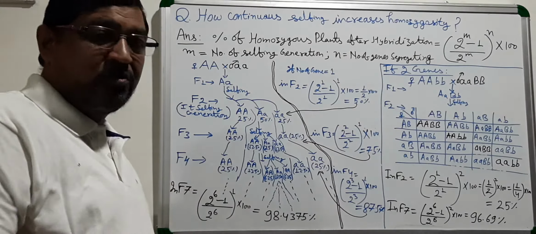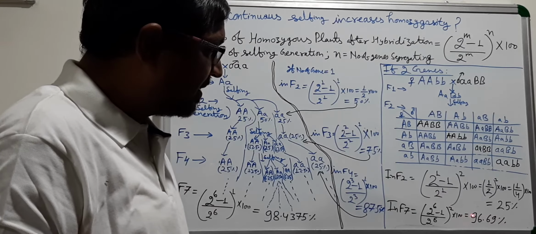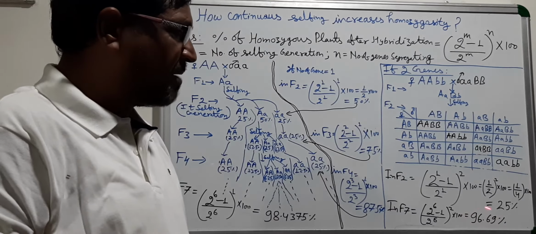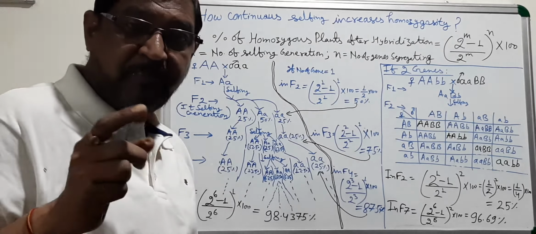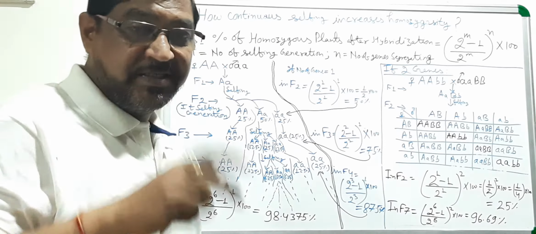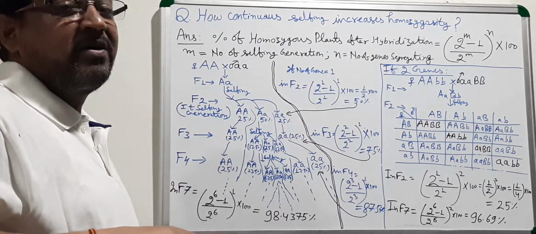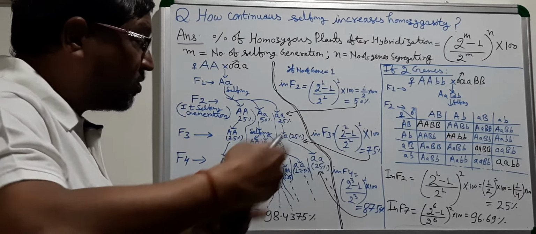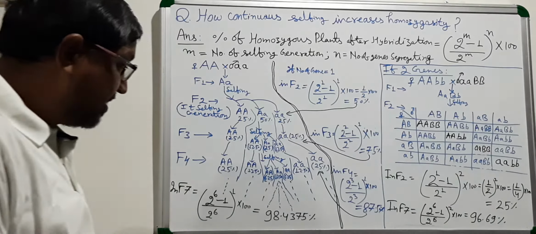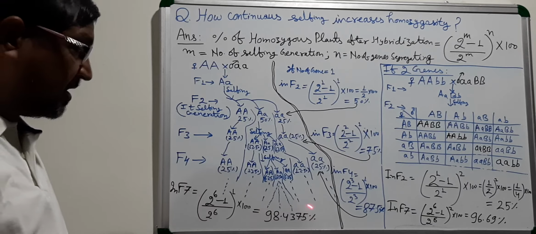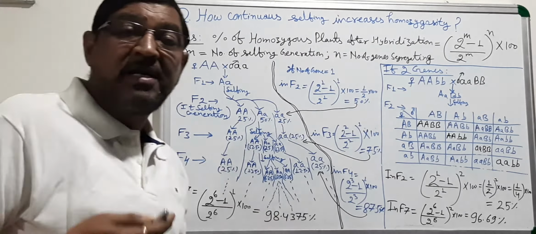And likewise, if you go to F7 generation, you are going to get 96.69% if your parents are differing for 2 genes. If they are differing for more genes, more generations are required to attain homozygosity. As you see, when the number of genes segregating is only 1, in F7 generation you get more than 98%.